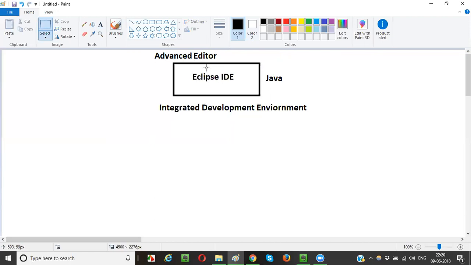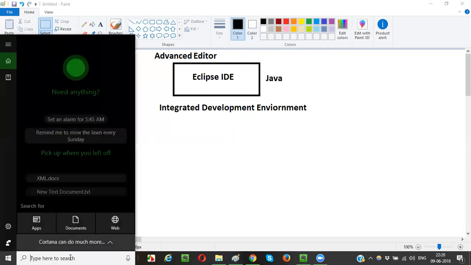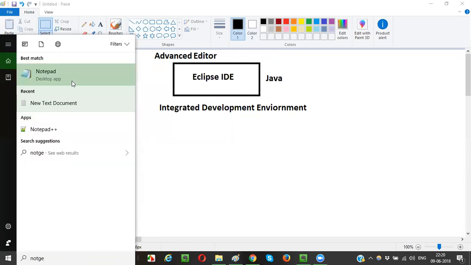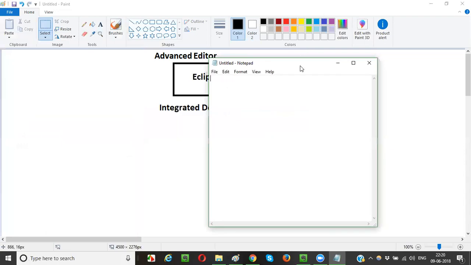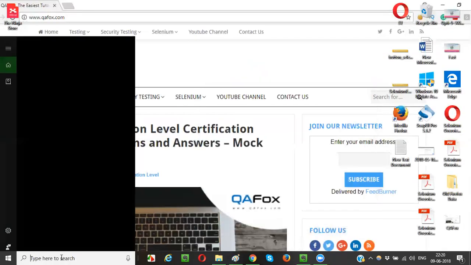In the upcoming sessions, when we see a lot of things, you will understand the power of Eclipse IDE. At present, people who are new to Eclipse IDE may not visualize its benefits, but in the upcoming sessions, where I will take a lot of practical examples and exercises, you will come to know the advantage of using an advanced editor over basic editors like Notepad or Notepad++. These are very basic editors, and in our case they are not used.